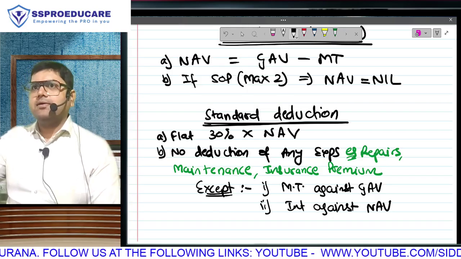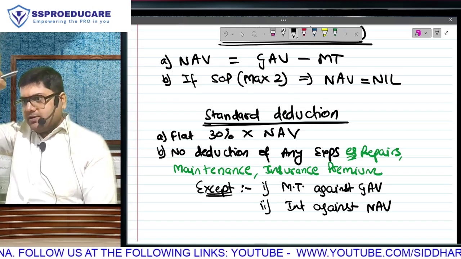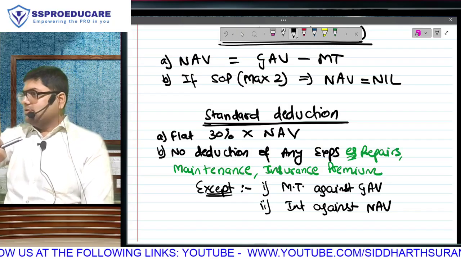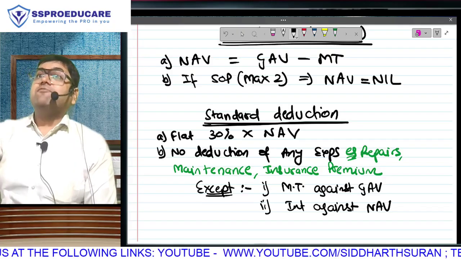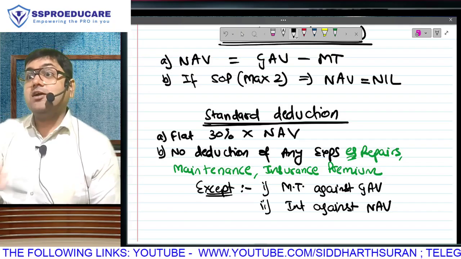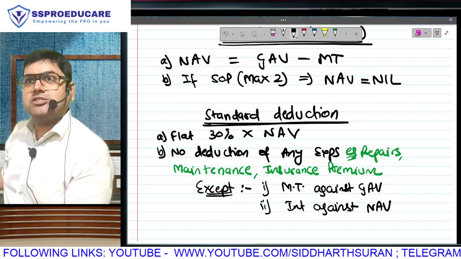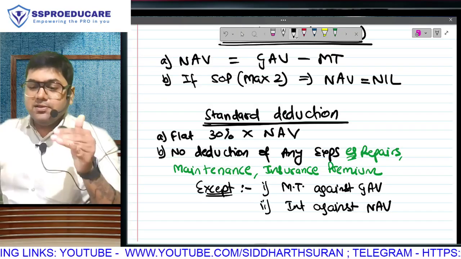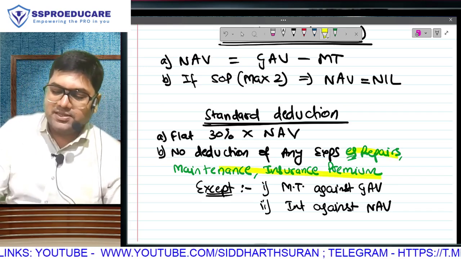Correct hai na? In the format, observe the full format. There are total 3 deductions: municipal tax, standard, and interest. So when we say no other deduction, we will probably end up making a conceptual error. Two are there at their respective places. Other than that, for these types of expenses, there is no other deduction.